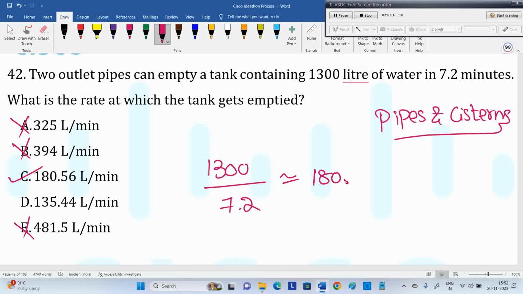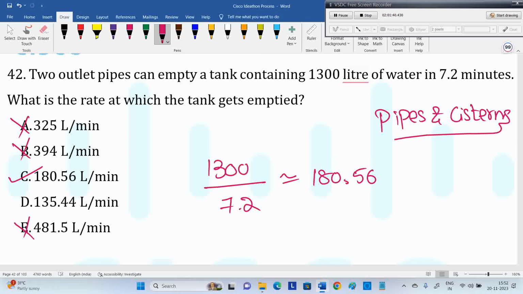Use the options, 180.56. And a lot of people are worrying, saying, sir, I also agree there is a bit of ambiguity in the question. They said two pipes, and they're not asking per pipe. That is not at all required in the question. Whether it is two pipes or three pipes, not at all the discussion, because they said tank capacity and how much time.